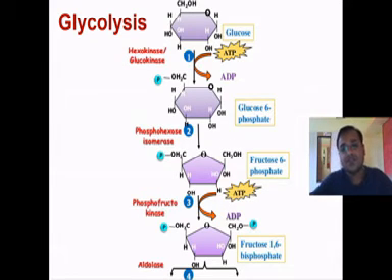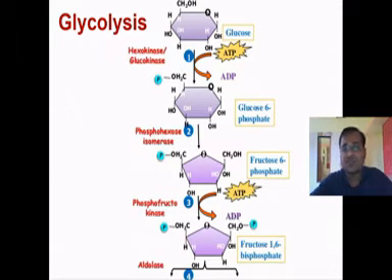The first step is glucose to glucose 6-phosphate conversion, and the second is fructose 6-phosphate to fructose 1,6-diphosphate. This step is catalyzed by the enzyme phosphofructokinase, one of the important enzymes in the glycolytic pathway.